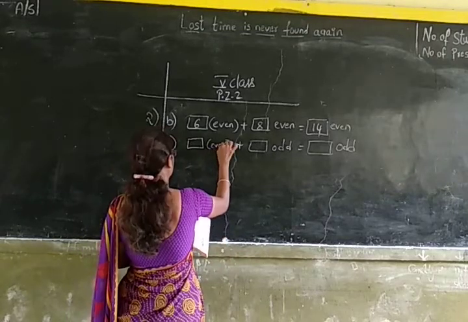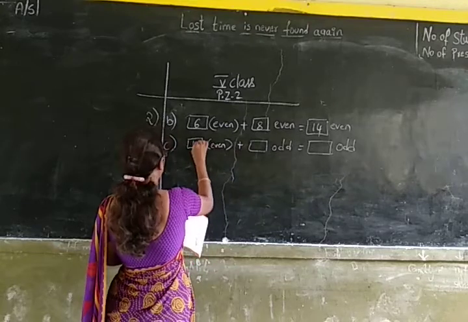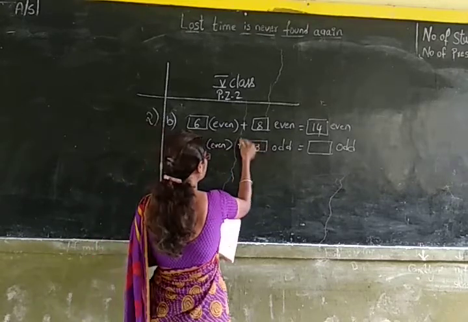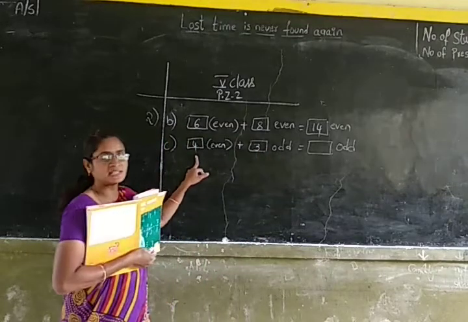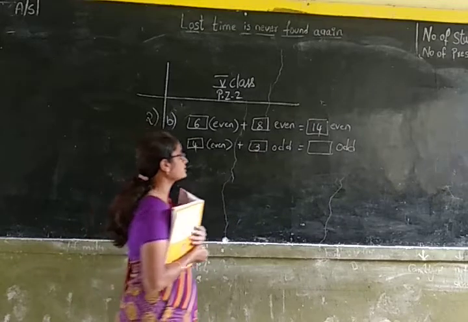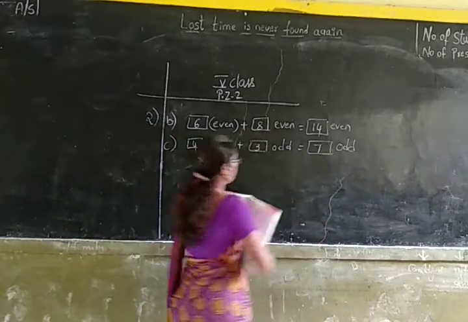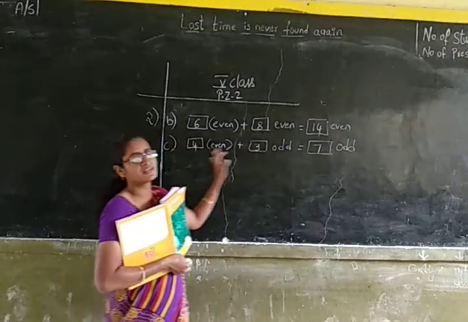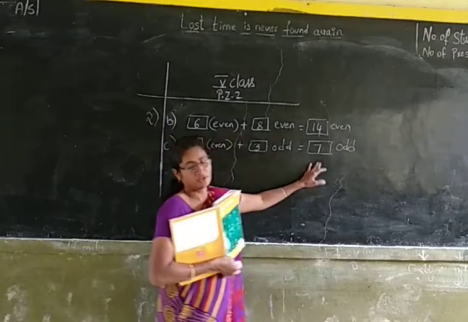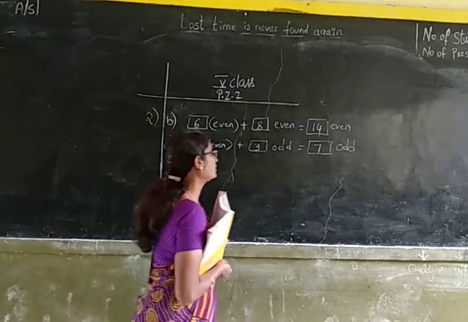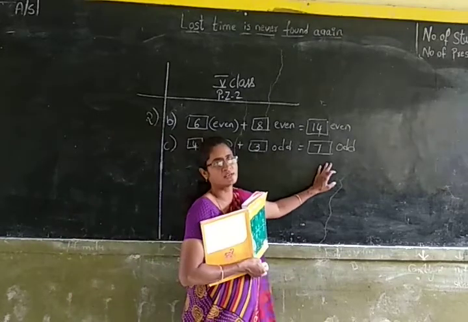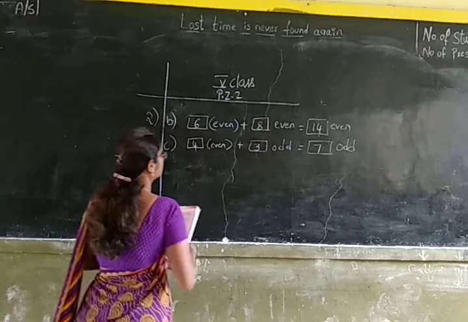So 4 plus an odd number. 4 is an even number and 3 is an odd number. 4 plus 3 is 7. 7 is an odd number. So when you add an even number and an odd number, the result will always be an odd number.